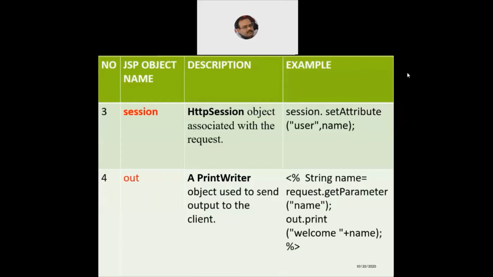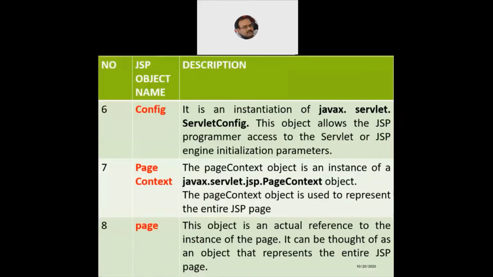Few more objects which are very popular in the JSP. They are the config, pageContext, and the page. So if you look at the first one, the config, it talks about the configuration, right? This is the object which belongs to the javax.servlet package, and within that package we have got a servlet configuration interface, ServletConfig. So it's a reference variable of the same interface.